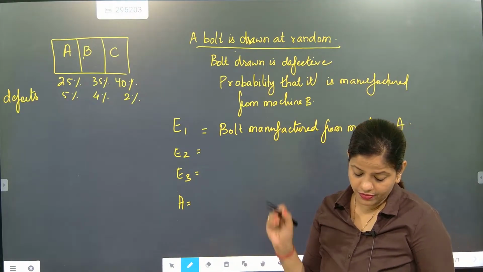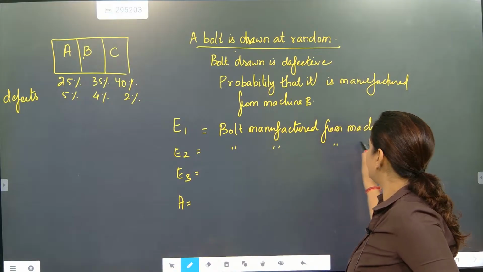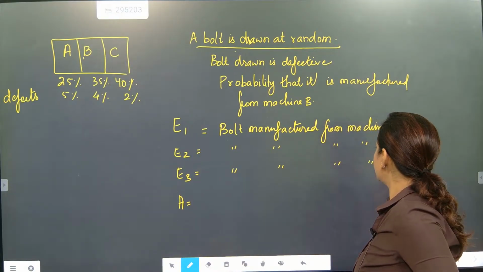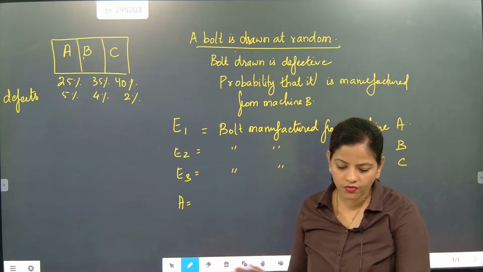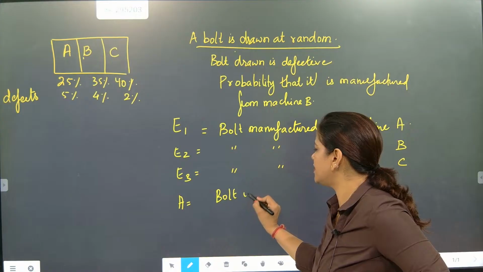Bolt manufactured from machine B. E3: bolt manufactured from machine C. The 3 machines are done. Now what is A? A is: bolt is defective.